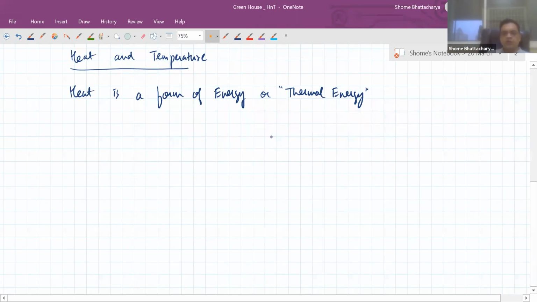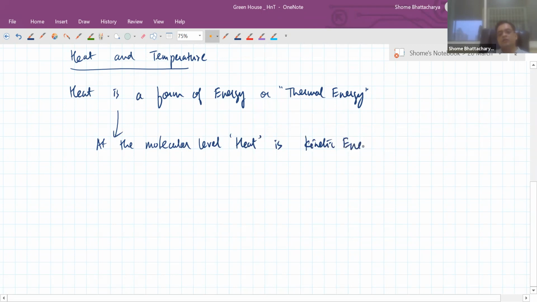But if you look closer at the microscopic level, what is heat, or let's say at the molecular level, it is very interesting to understand that at the molecular level, heat is nothing but kinetic energy. Heat is kinetic energy. So in solids, it is primarily the vibrational kinetic energy of molecules.